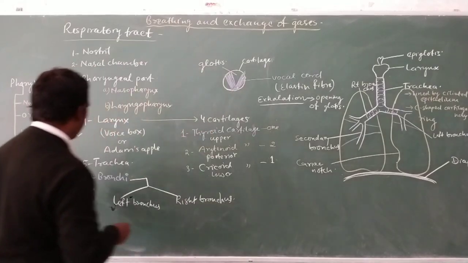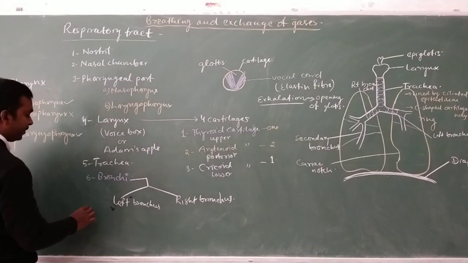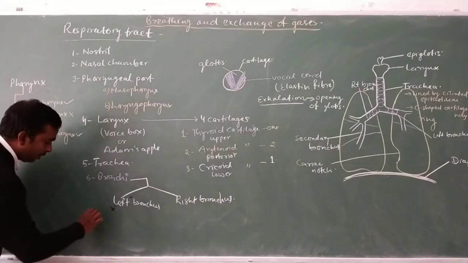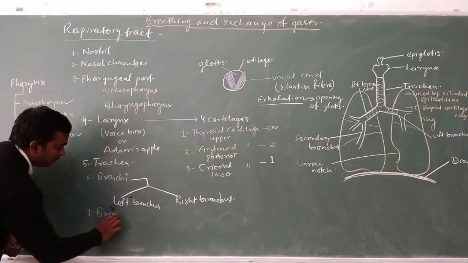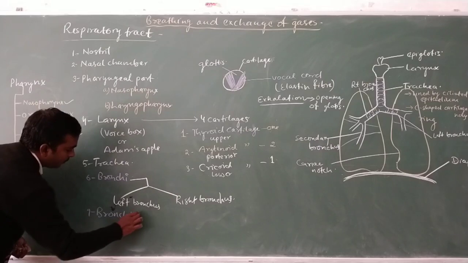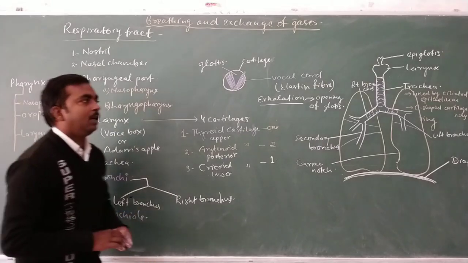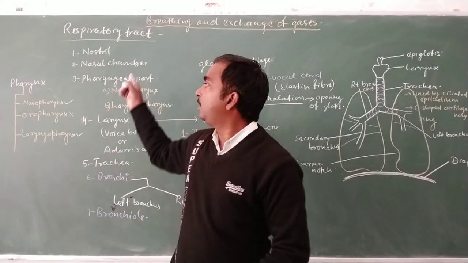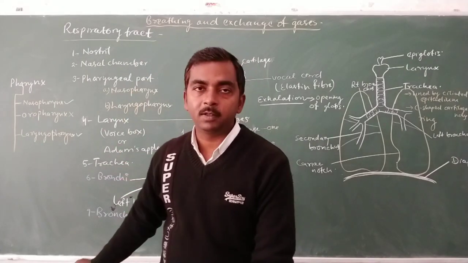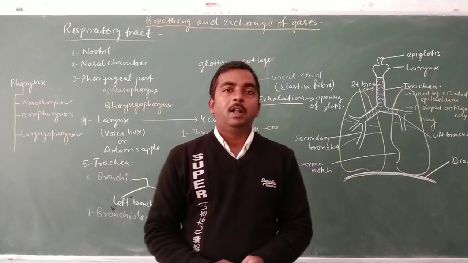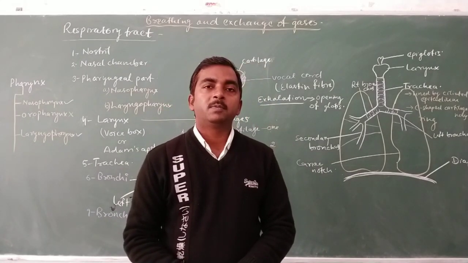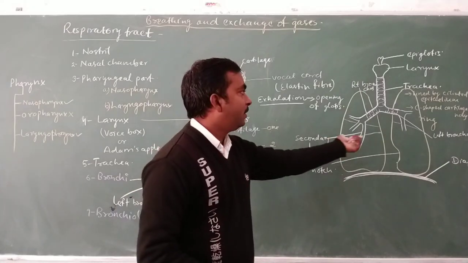So after bronchi, another part of the respiratory tract found inside our respiratory organ is the bronchiole. These are the various parts of our respiratory tract, and in the next video lecture we will discuss the respiratory organ, that is a pair of lungs.